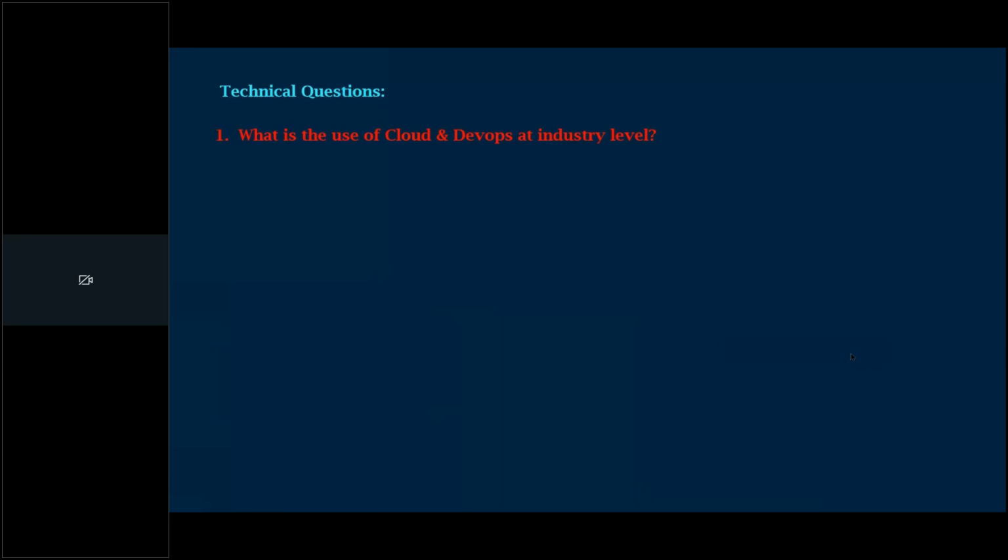Which is on demand. So here, time will be saved and also cost will be saved. For example, if you want to buy any physical server, that costs around $8,000 to $10,000. When we go with the cloud, one third of the cost will be saved.